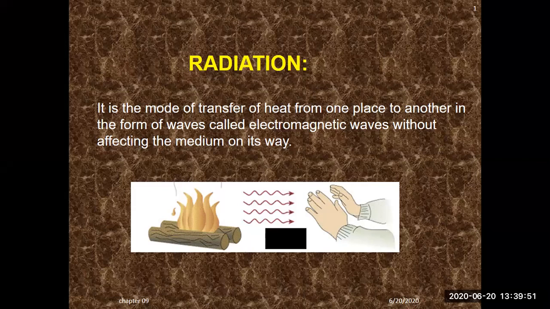In conduction, which we have discussed in detail, a medium is involved, and in convection, a medium is also involved, liquid and fluid. But in case of radiation, no medium is involved for the transfer of heat from one place to another. The biggest example is solar energy, which transfers by the process of radiation from the sun to the surface of the earth.